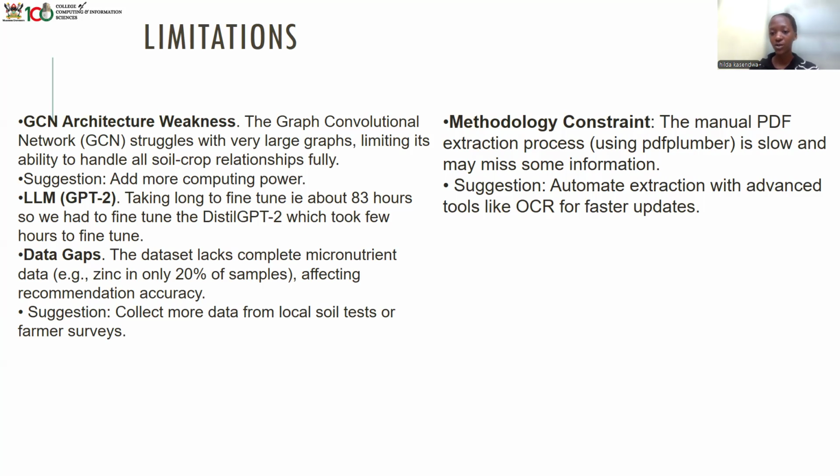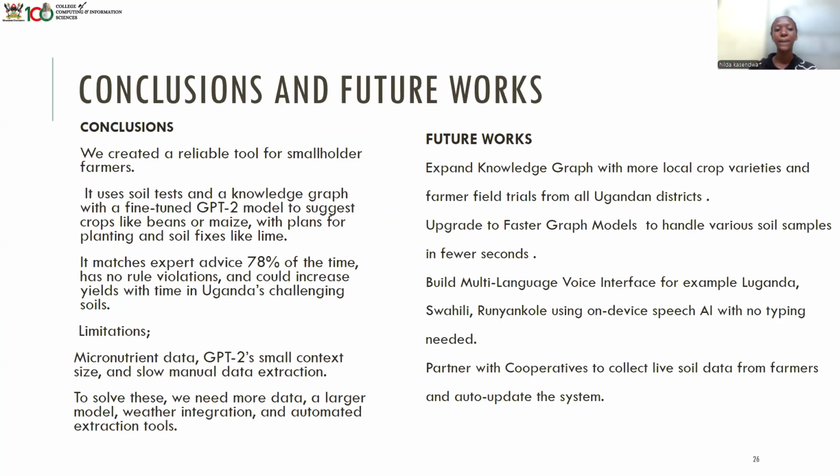Then the methodology constraints: the manual PDF extraction using PDF Plumber is slow and may miss some information. Since we had a lot of papers, PDF Plumber is slow and could leave out some extra information that we could use. The suggestion is that we automate extraction with advanced tools like OCR or faster updates.